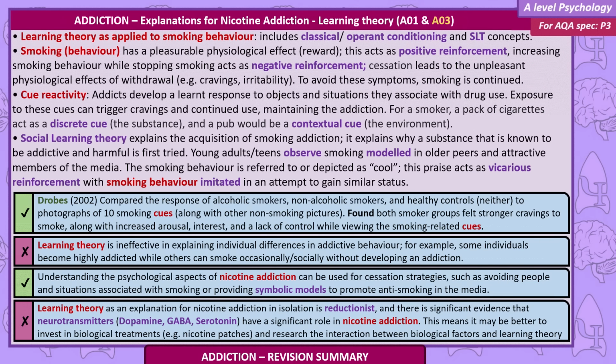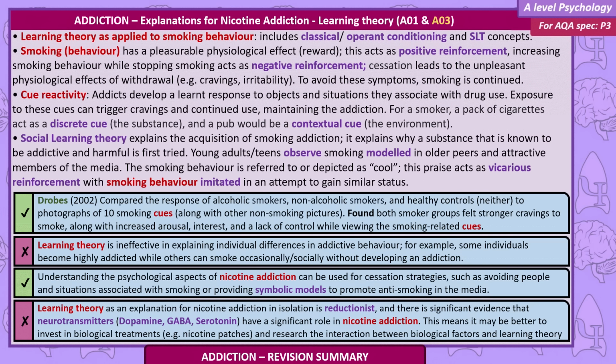Learning theory. Learning theory as applied to smoking behaviour includes classical and operant conditioning and social learning theory concepts. Smoking behaviour has a pleasurable psychological effect, a reward. This acts as a positive reinforcement, increasing smoking behaviour, while stopping smoking acts as negative reinforcement. Cessation leads to the unpleasant psychological effects of withdrawal, for example, cravings and irritability. To avoid these symptoms, smoking is continued.